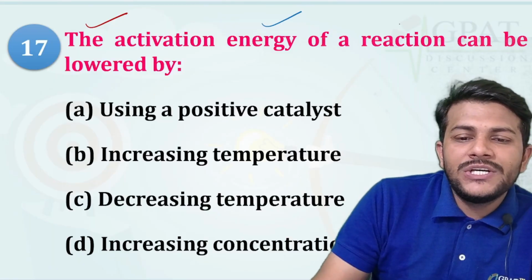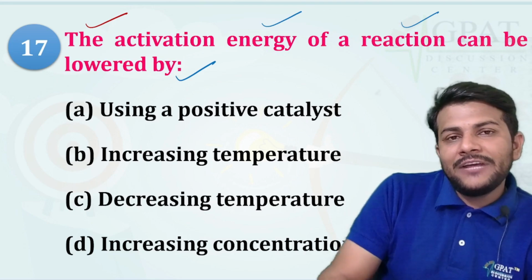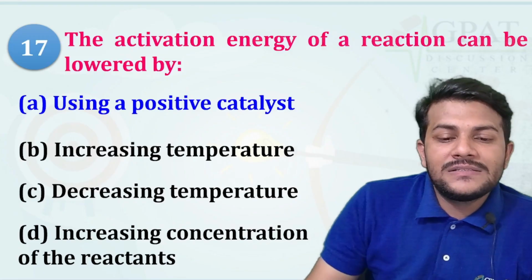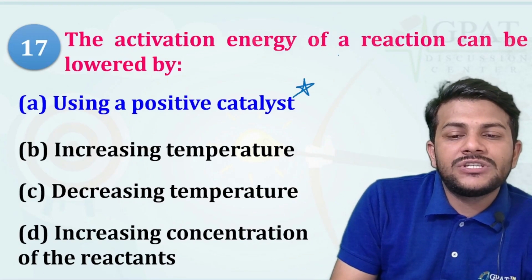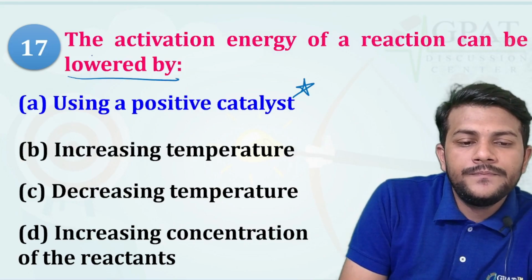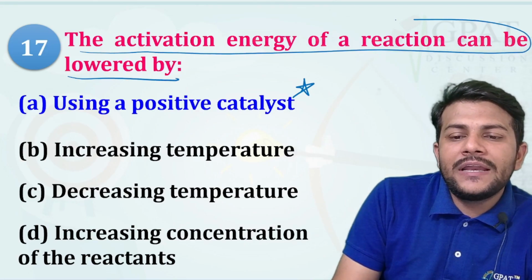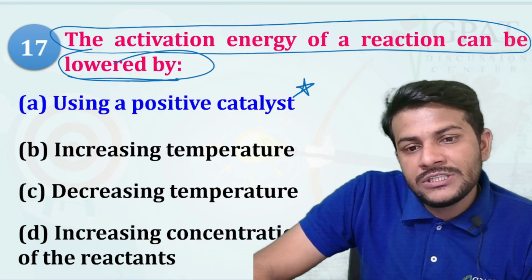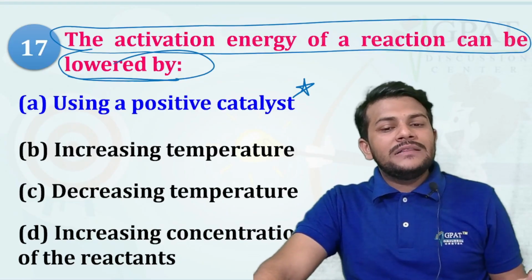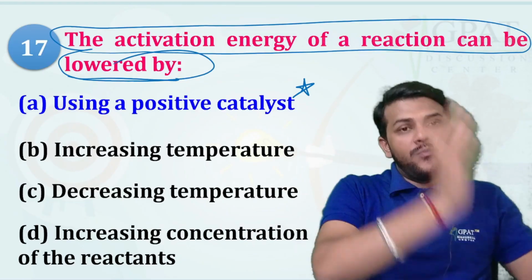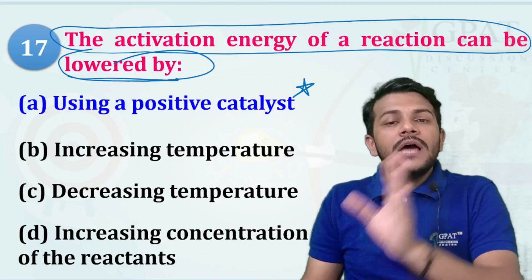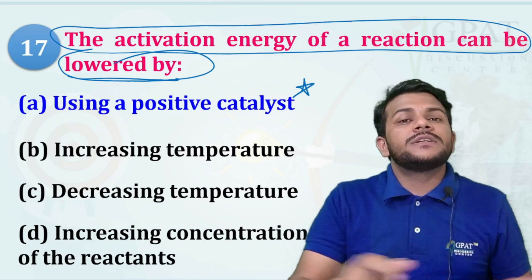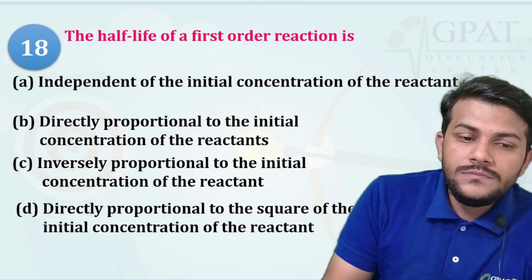Next, the activation energy of a reaction can be lowered by using a positive catalyst, so that more and more reactant can be converted into the product. Activation energy, as I told you previously, is the minimum amount of energy that is required to convert the reactant into the product.